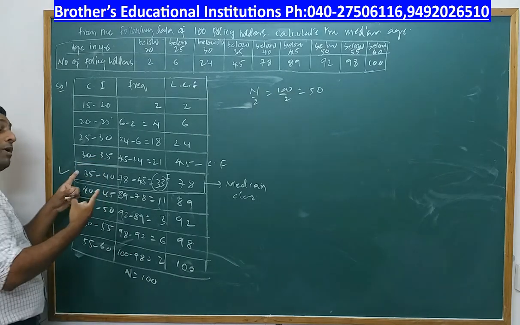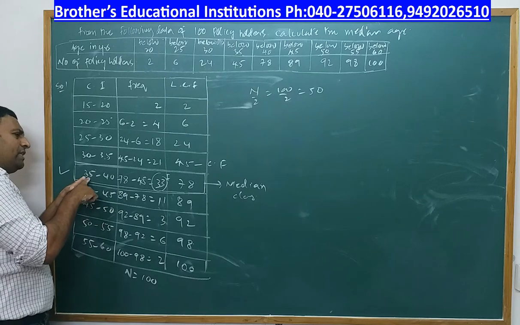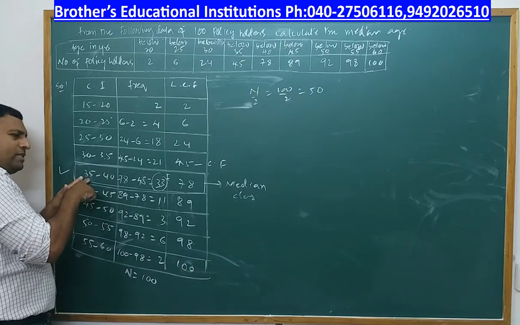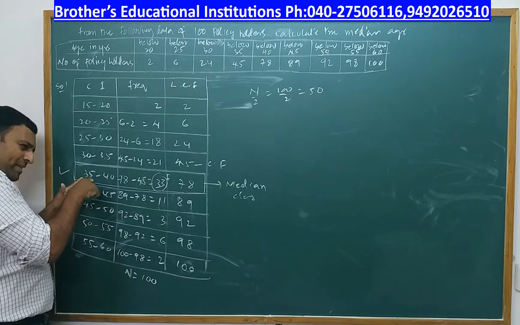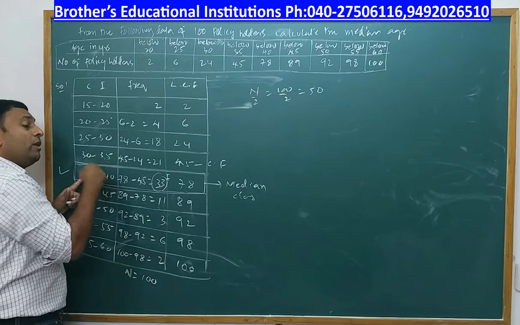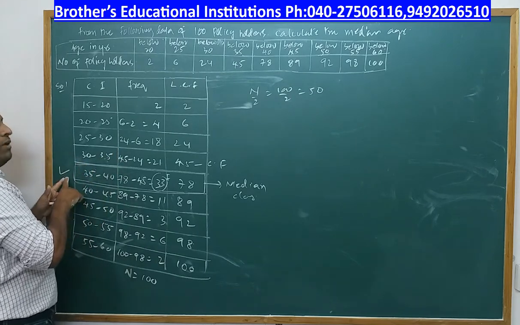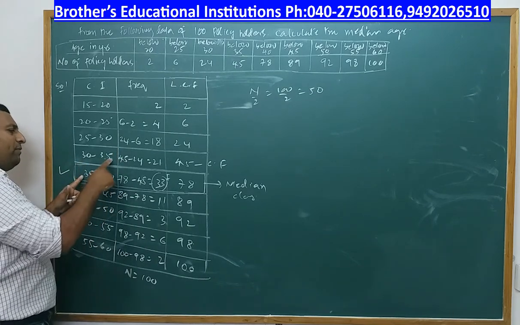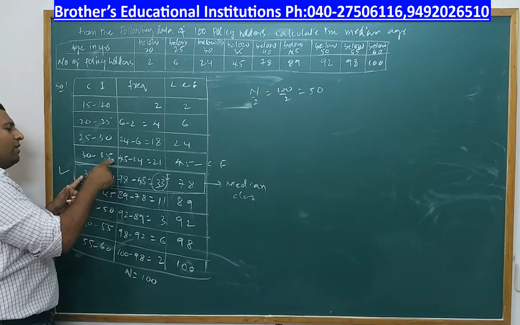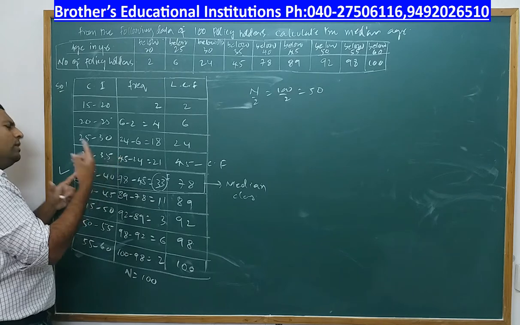How do you calculate lower boundary? Lower boundary is nothing but this plus this by 2. Now what is this? Lower boundary of this class. What is this? This is the lower limit of the present class, lower limit of the present class plus upper limit of the previous class by 2 will give you lower boundary. Generally lower boundary lies between these two things if they are different. But here both of them are same. So both of them are same means 35 plus 35 by 2 is again 35.